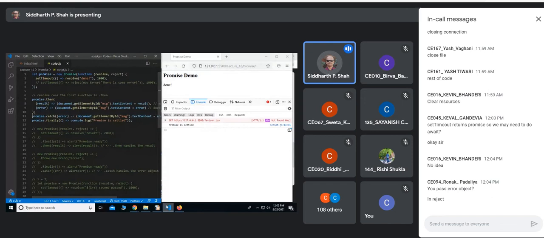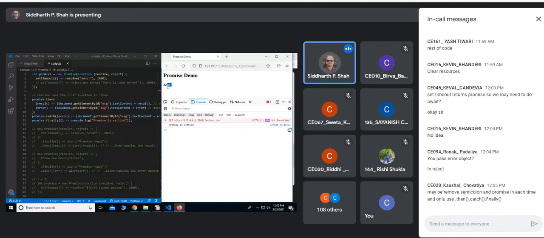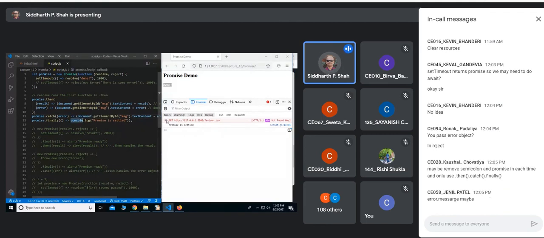But the point here that I wanted to convey regarding then, catch, and finally is that they are working perfectly fine, whether it is a successful or rejected mode. In any case, it is working. And finally is also working in any case, and it is showing this result. So you can see that the function that you pass in the finally method does not take any argument.